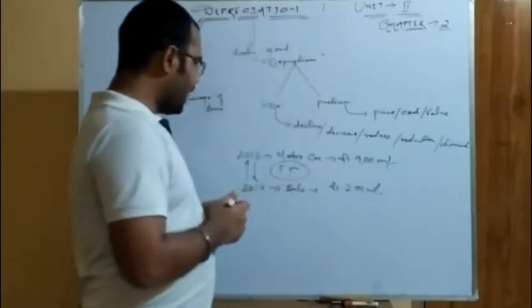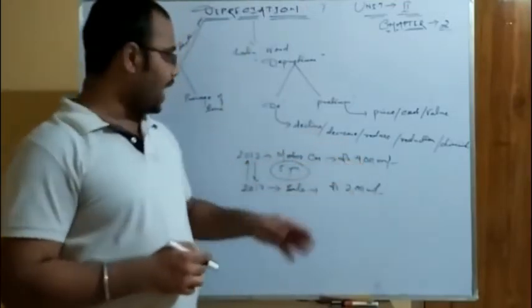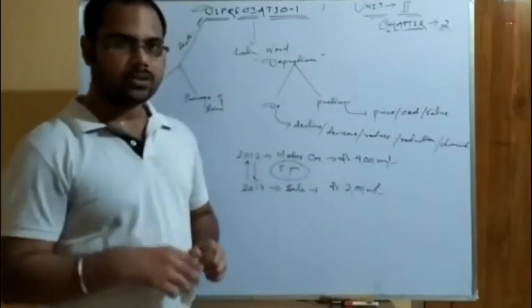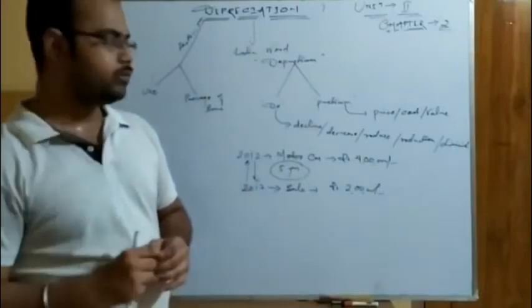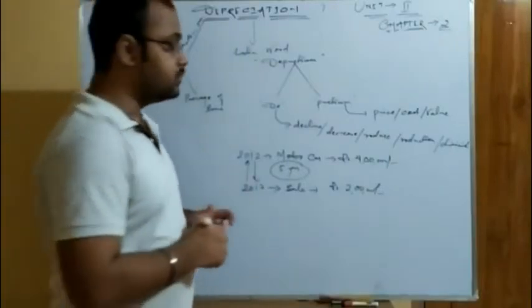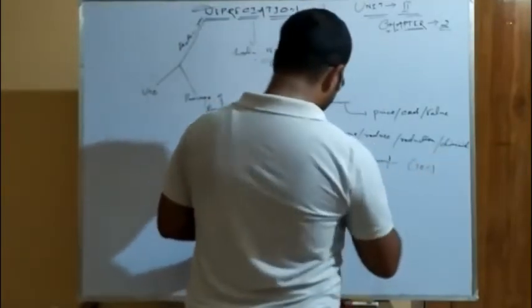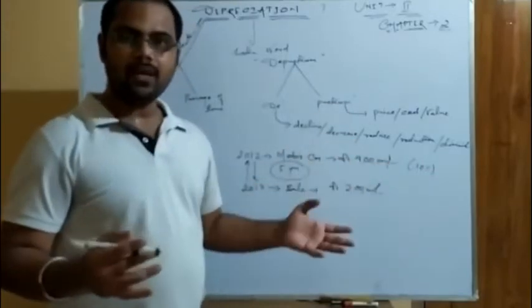So see, I have purchased my motor car for 4 lakh. I have used it for 5 years and I have sold it for 2 lakh. Now see, for example, you are using a rate of depreciation of 10%. How many years have you used it? 5 years. Let us see, in this case, are we having profit or loss?